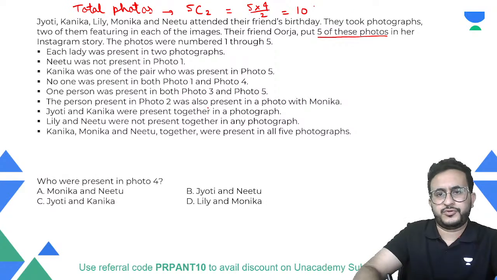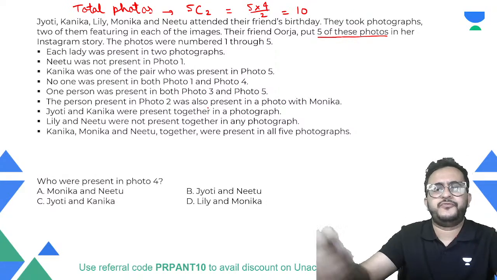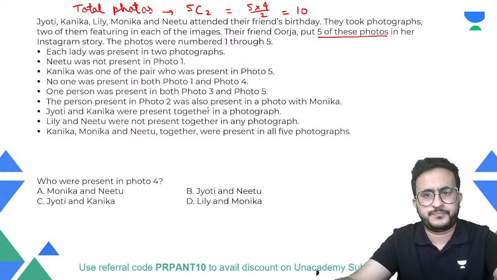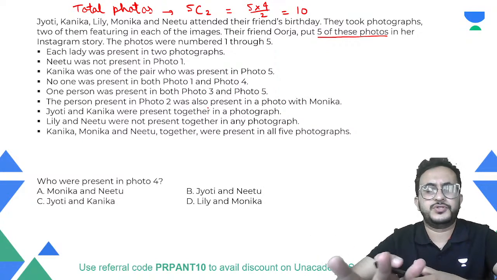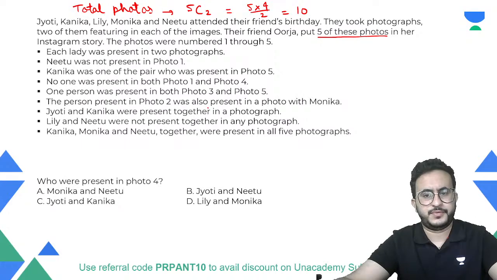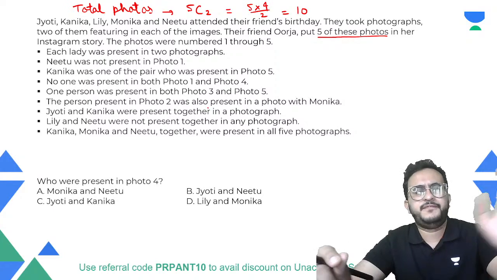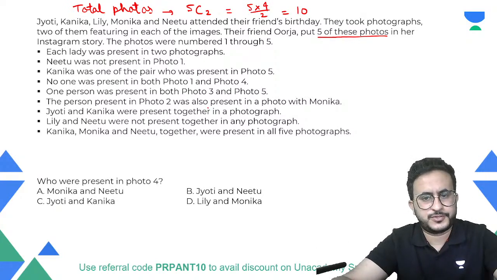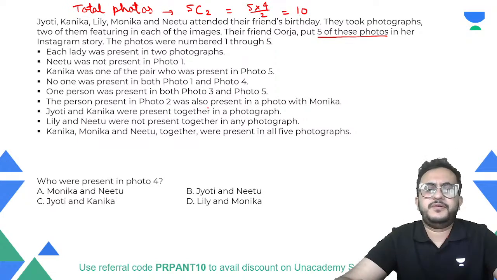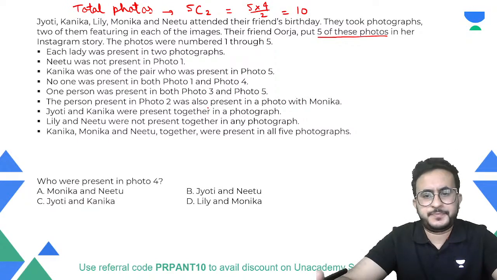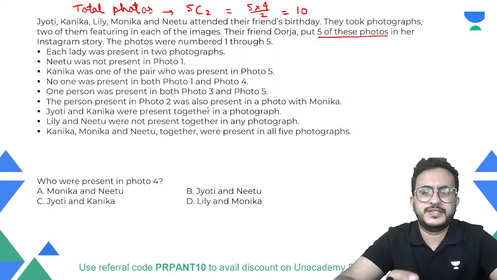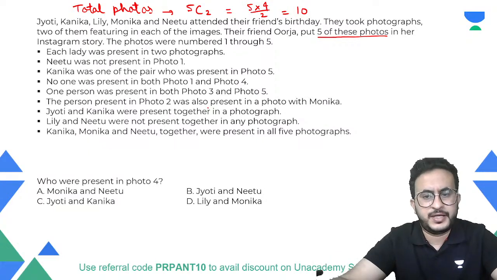So there are 10 photos, but she has put five of these in her Instagram story. Okay, so she put five of these photos in the story, five she did not put, right? So they clicked 10 photos, but out of these 10 photos, only five are displayed, and we are given information about these five photos. So these people will be present in five photos and absent in the remaining five photos, right? So we will find all possible combinations, in how many combinations these people are present and these people are absent.